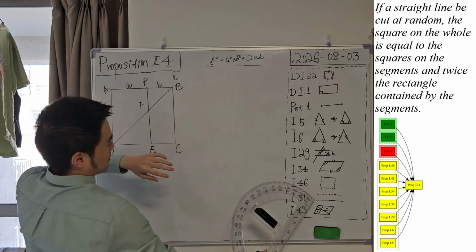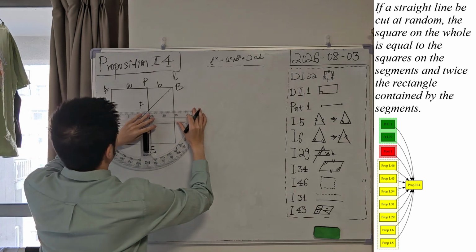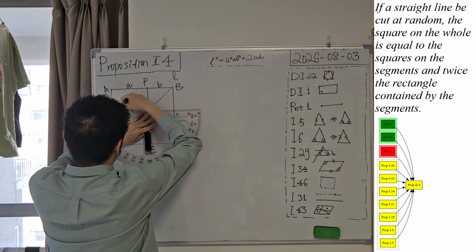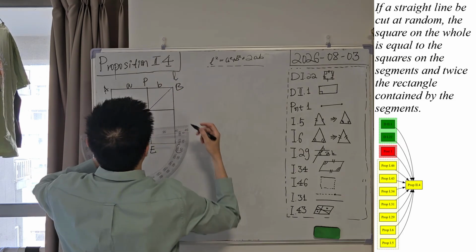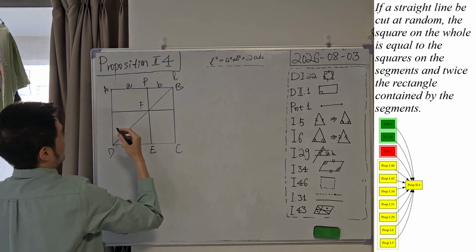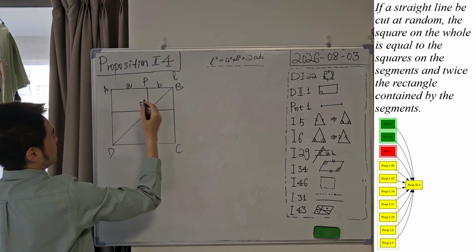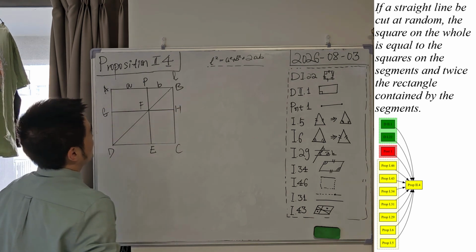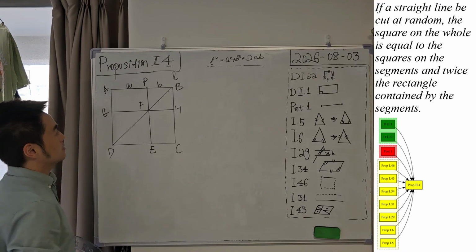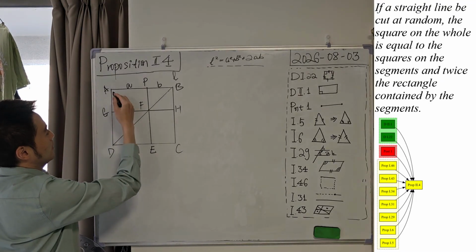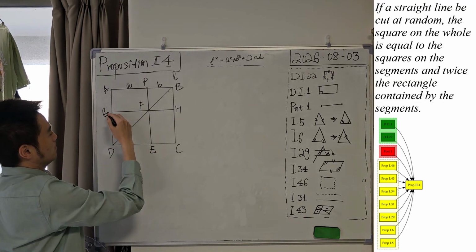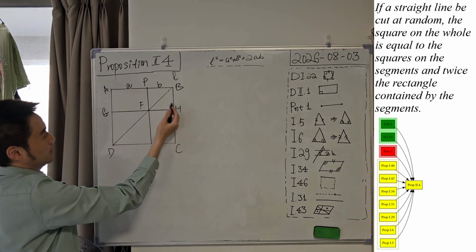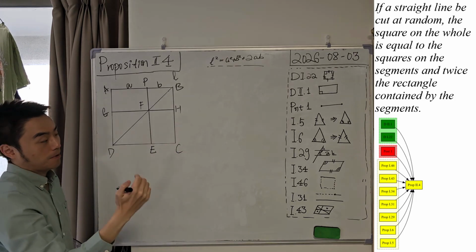And let's use proposition 31 again to construct a straight line through point F and parallel to AB. Let's assume these 2 points are G and H. Okay? So currently we know that AGFP, GDEF, and FECH and PFHB, they are 4 parallelograms, right?